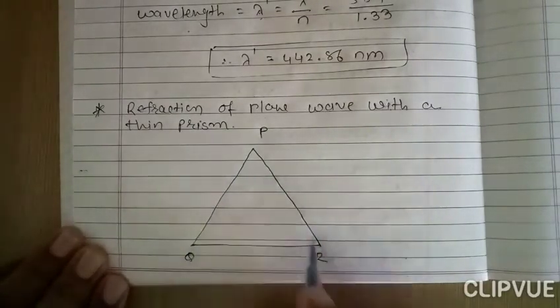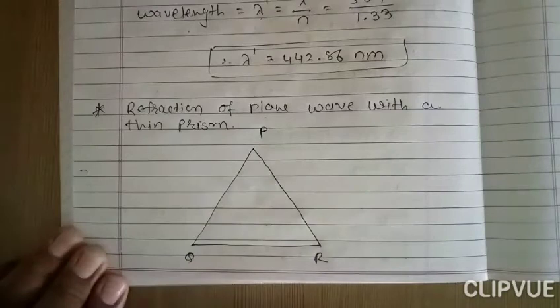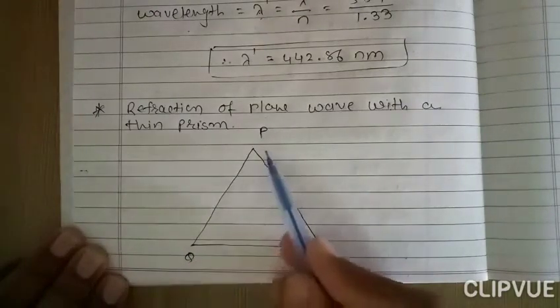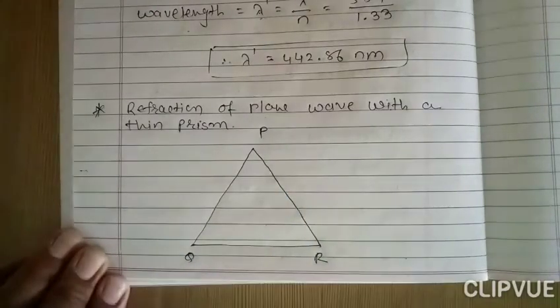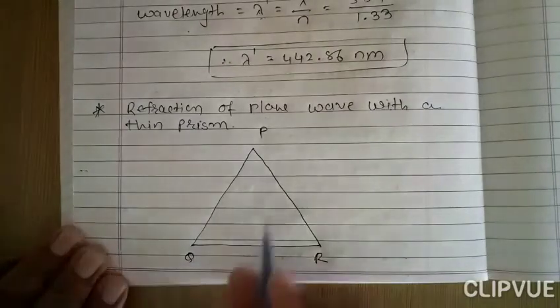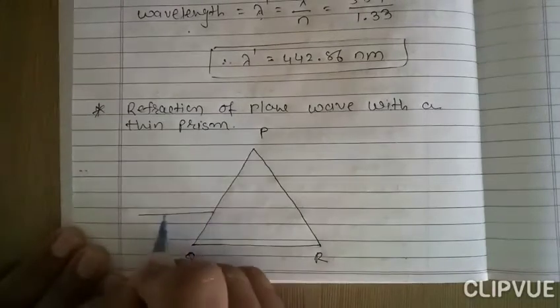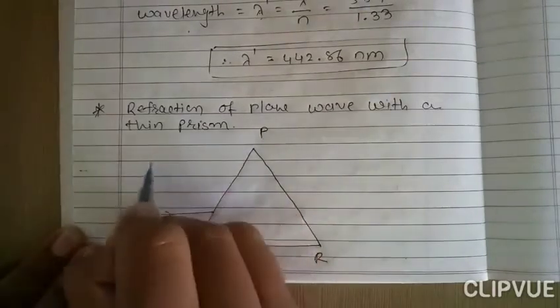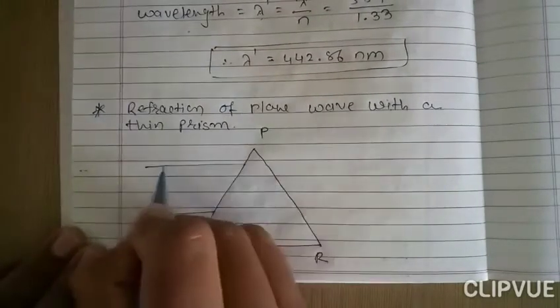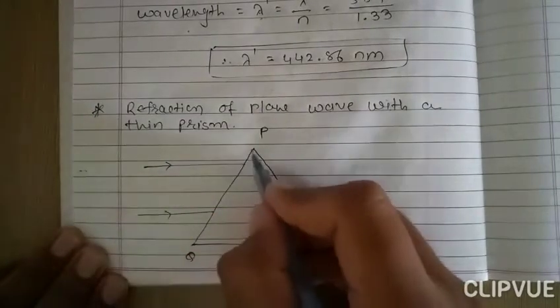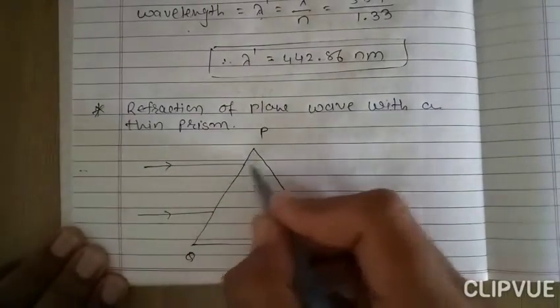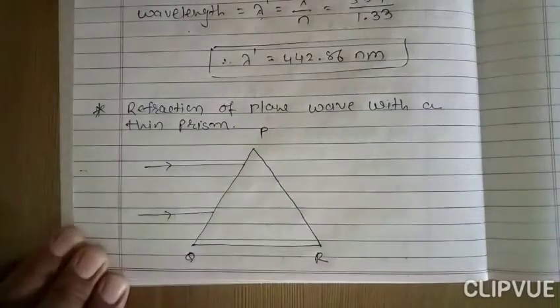So this is the thin prism PQR, having surfaces PQ, PR and QR, right? Here this is the parallel beam which is incident on the thin prism, or we can say surface PQ, right?